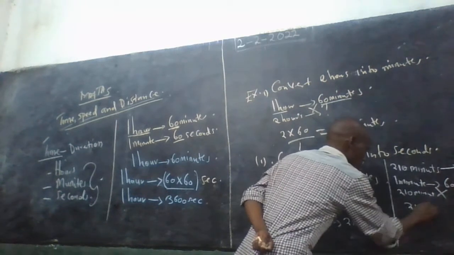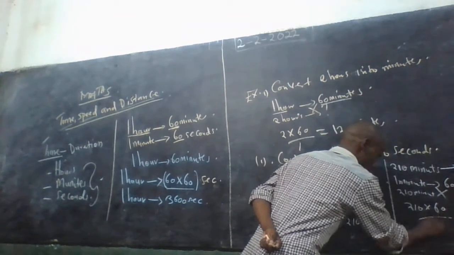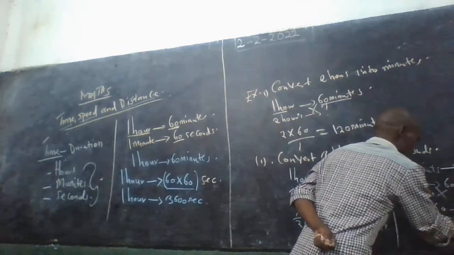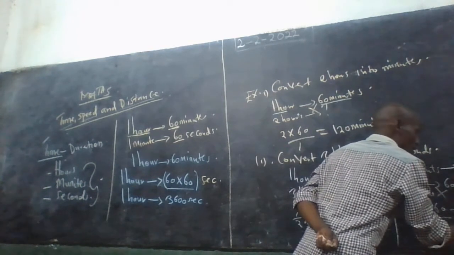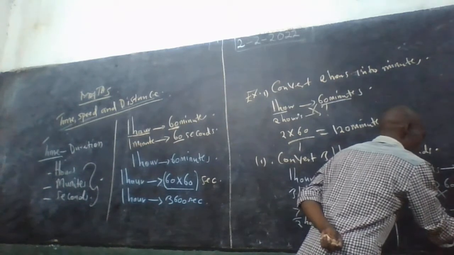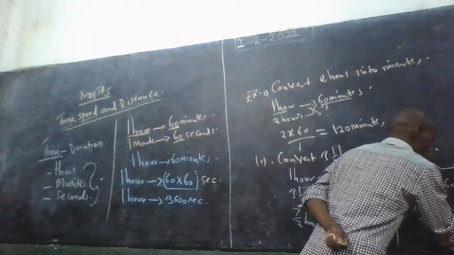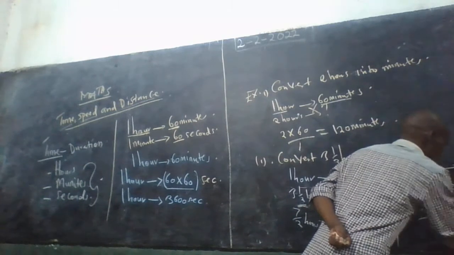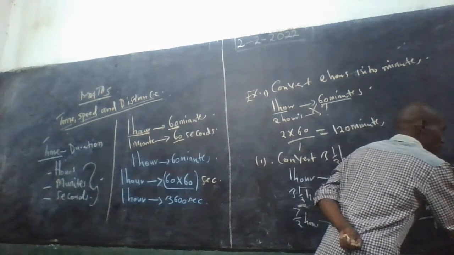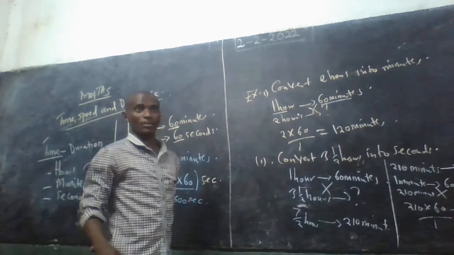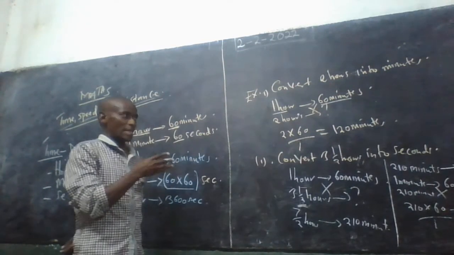That is 210 times 60 over 1, which is equal to 12,600 seconds. Understood? That's how we convert these things.